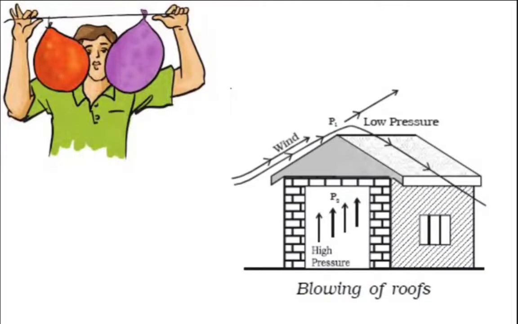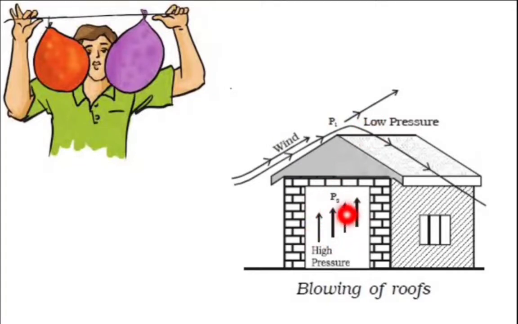Now the same thing happens with the roofs of houses, which blow off when the wind is blowing at high speed. Because of the high speed wind, low pressure will be generated over the roof of the house, and inside the house there will be relatively high pressure.